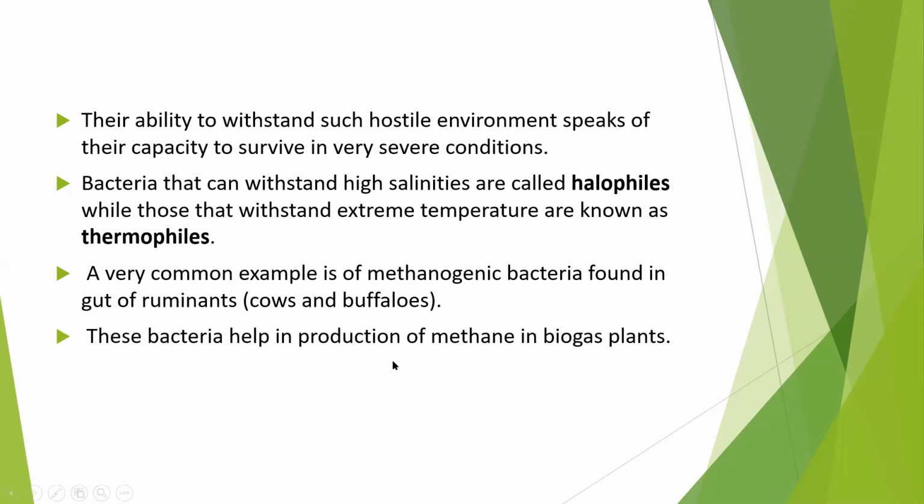These bacteria help in production of methane in biogas. What do these bacteria do? They produce methane gas in a biogas plant. An example of a biogas plant is the gobar gas plant. In a gobar gas plant, what is done? All the cow dung is stored in that plant, and we allow the bacteria to act on that cow dung. When methane gas is produced in this plant, that methane gas is given in the form of energy, and this energy is utilized for lighting purposes and all, as it produces energy.